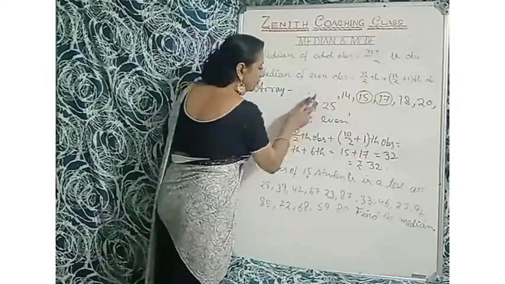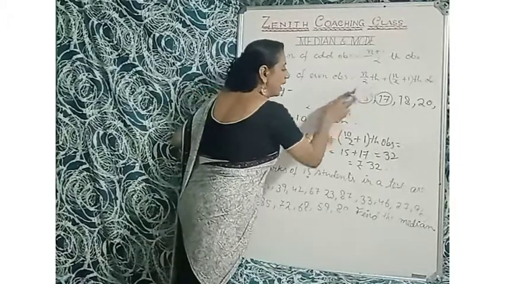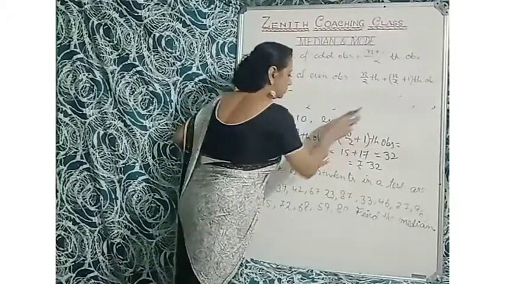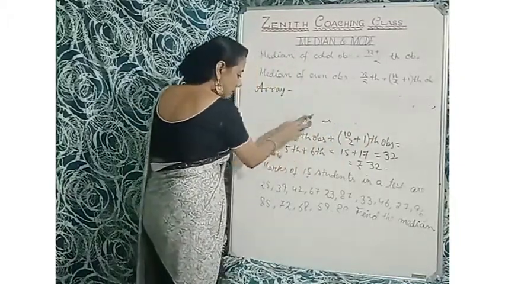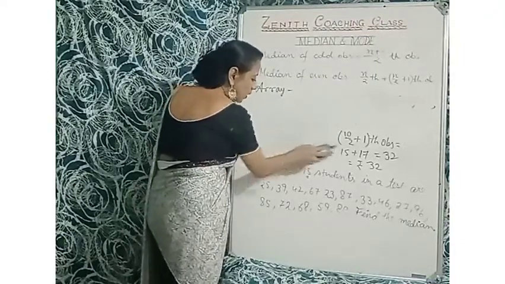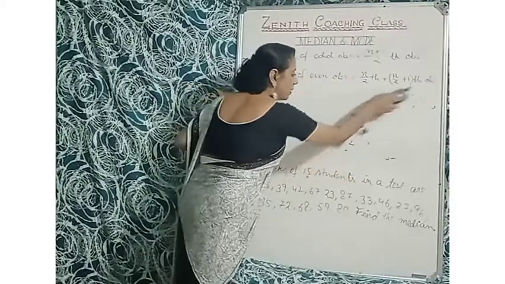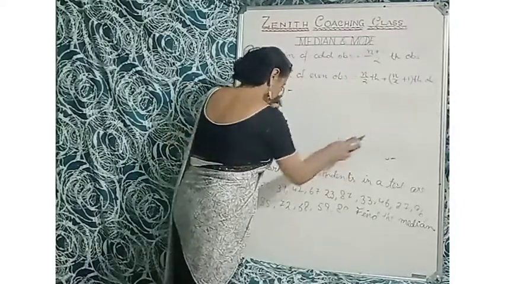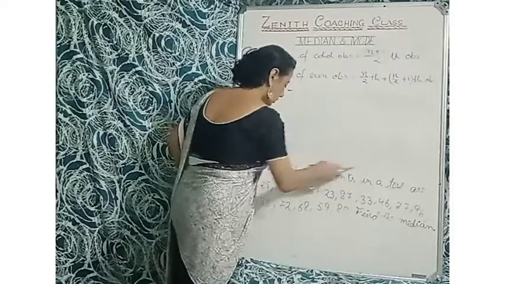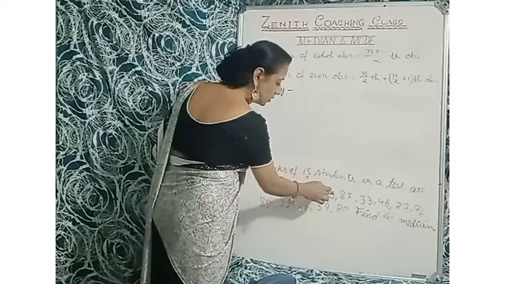So first of all, I didn't erase the array. First of all, we have to add the data in the array. Be very careful about adding the array, because missing one number, the median will be different, so you will not get any marks. So that is 25, 39, 42, 67, 23.